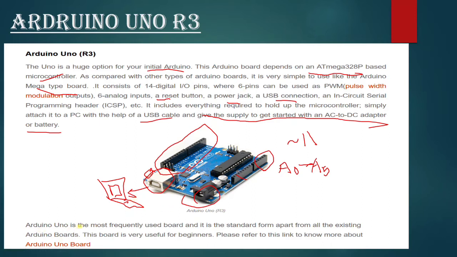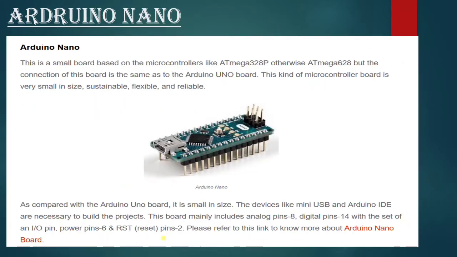And this Arduino Uno is the most frequently used board, and it is the standard form apart from all existing Arduino boards. This board is very useful for beginners. Now Arduino Nano. It is a small board based on microcontrollers like ATmega328P, otherwise ATmega628. But the connection of this board is the same as the Arduino Uno board. Like most of the things, this kind of Arduino board is very small in size, sustainable, flexible and reliable.